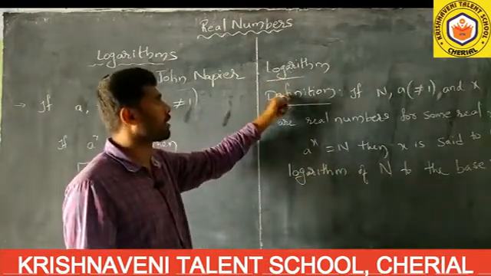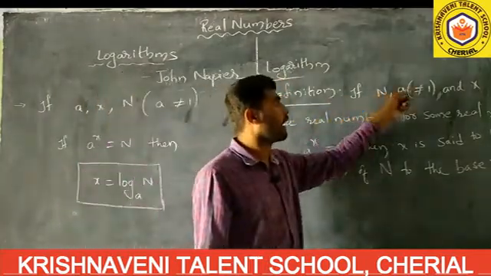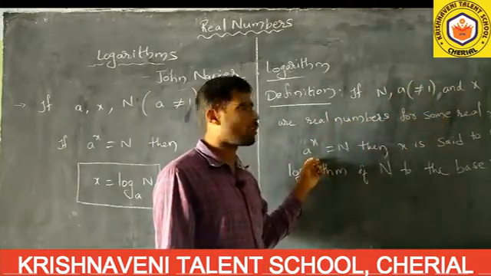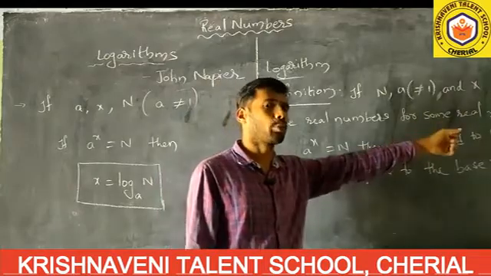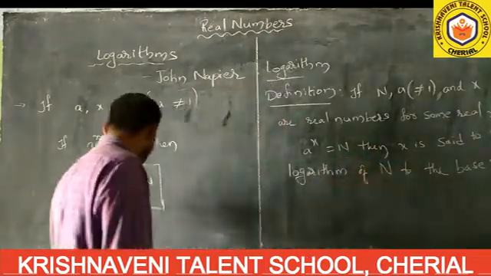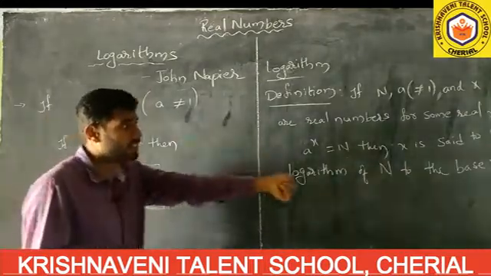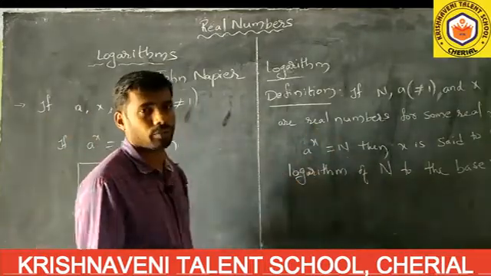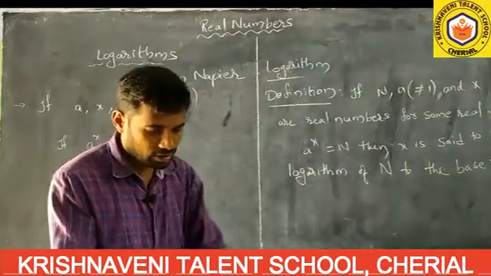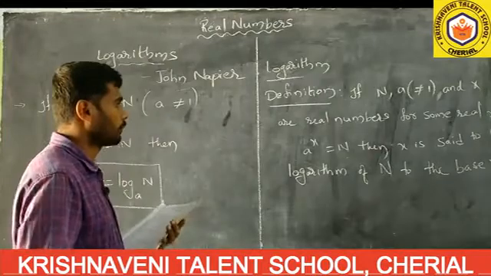What is the logarithm definition? If n, a and x are three real numbers, and for some real x, a to the power of x equals n, then x is said to be the logarithm of n to the base a. This is how we have to read it, as I have written here. This is the definition of logarithms. Now in this we have some properties.